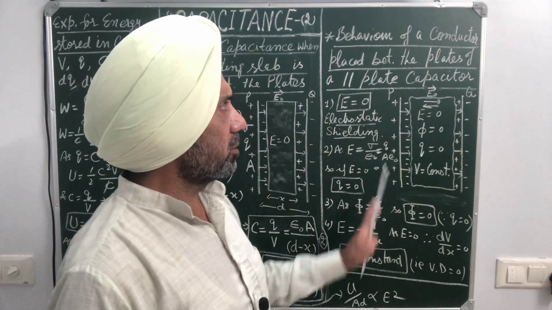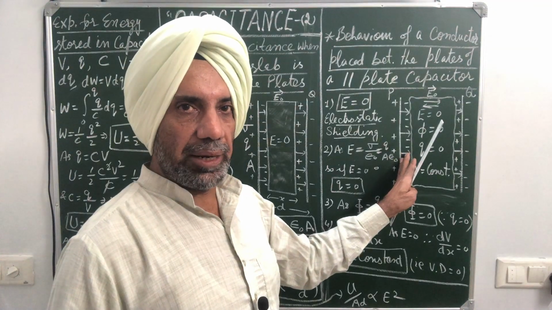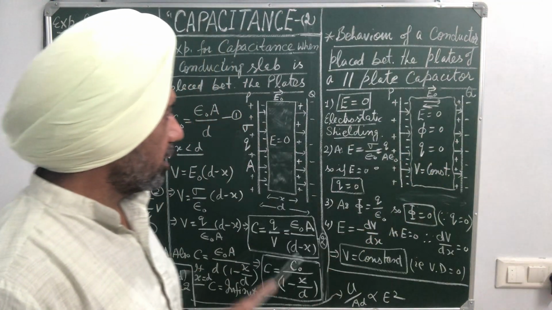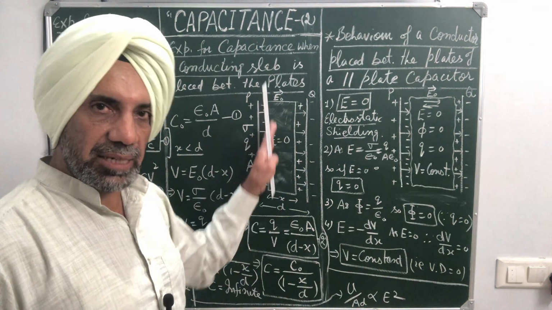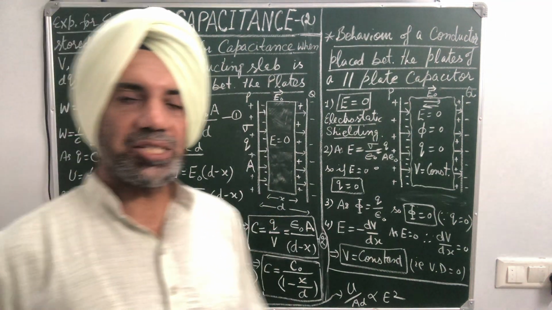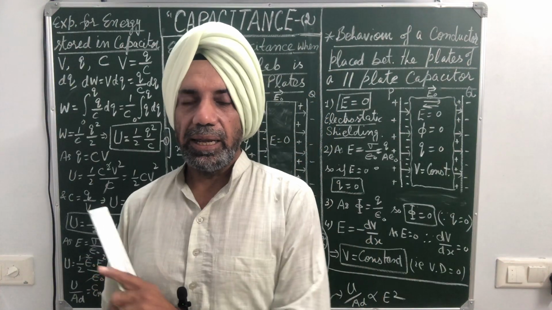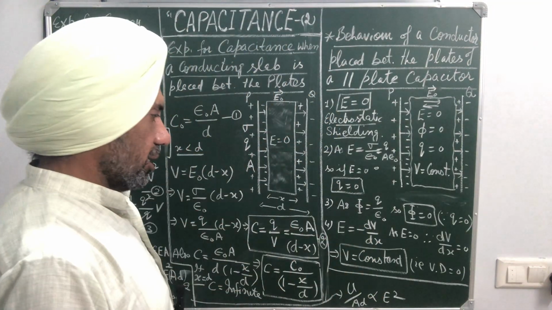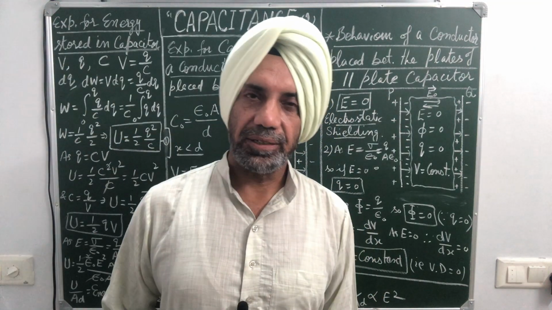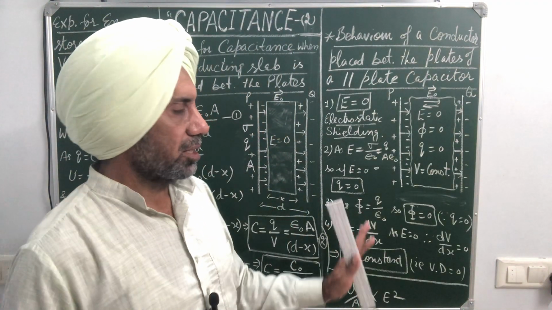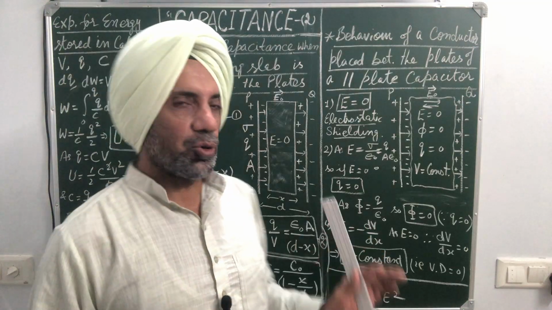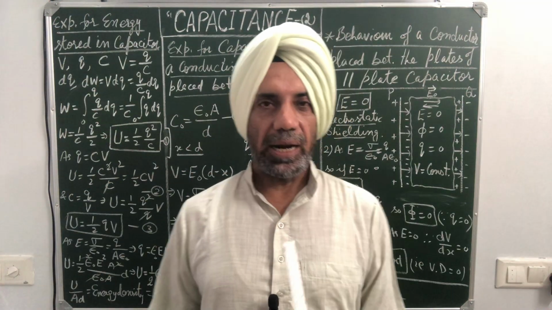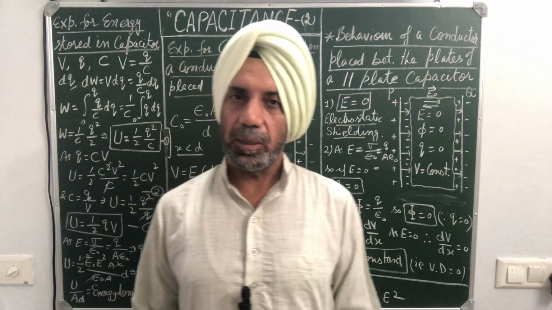So this is all about the behavior of conducting medium between the plates of a parallel plate capacitor, the expression for capacitance of a parallel plate capacitor when a conducting slab is introduced between the plates, and the expression for energy stored in a capacitor and the expression for energy density. So this is the second part. Then stay tuned for the third part of the same chapter, capacitance.